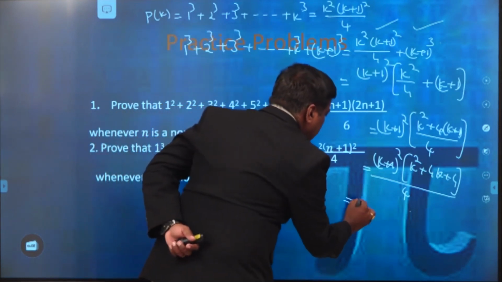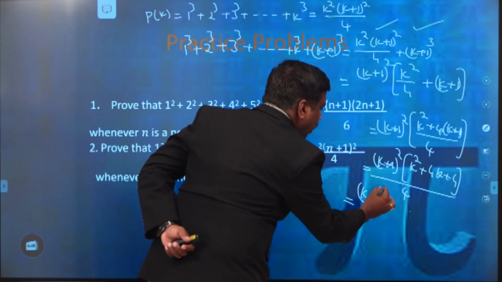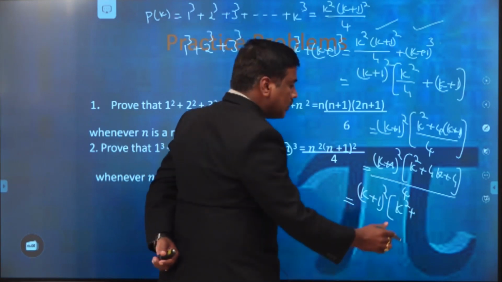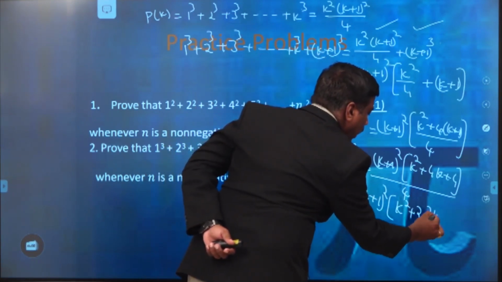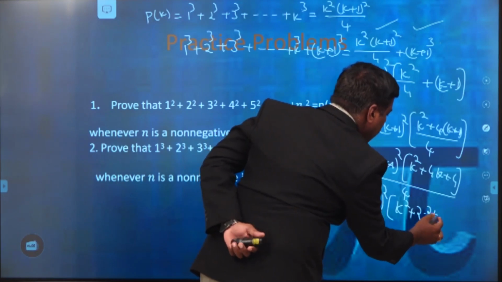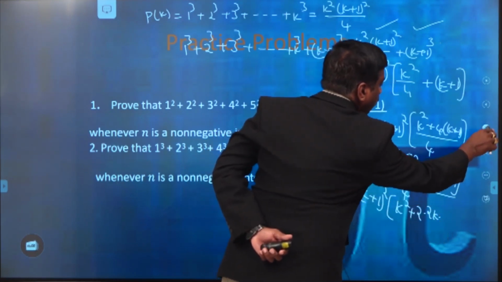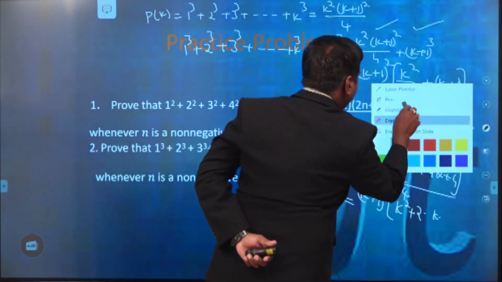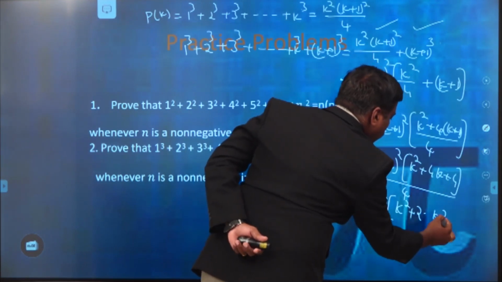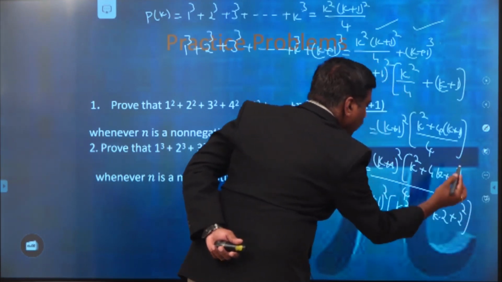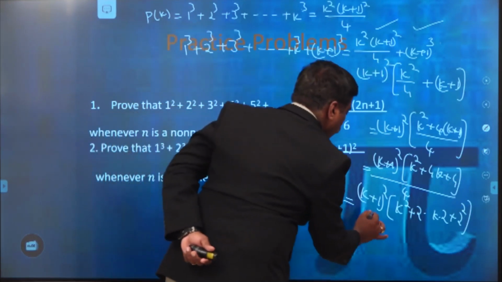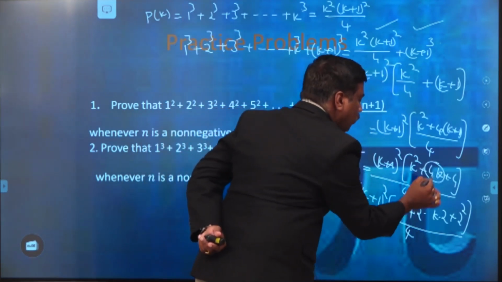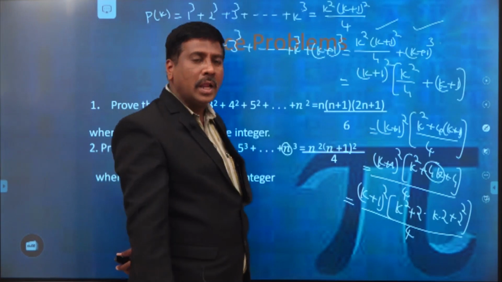So that is k plus 1 whole square into k square plus, this 4k I have to write as 2 into k into 2, plus 2 square, by 4. For our convenience, you have to write like this, because we have to split this 4k in terms of 2 into k into 2.